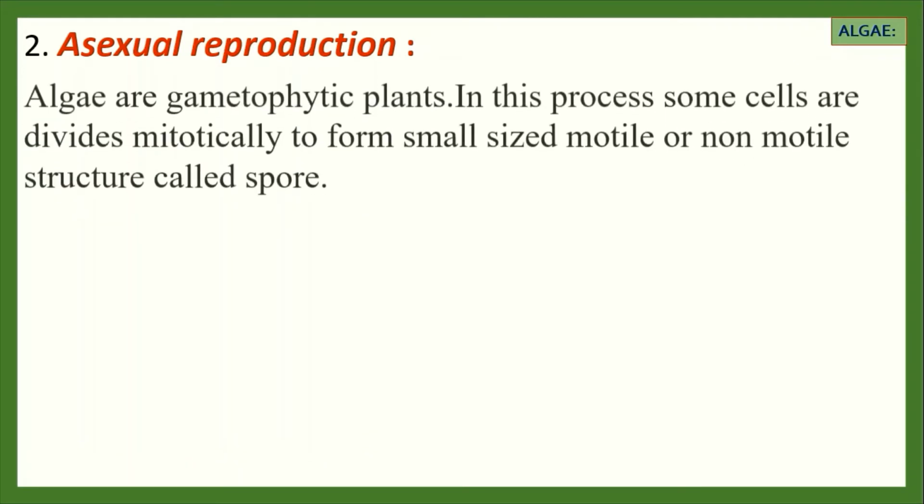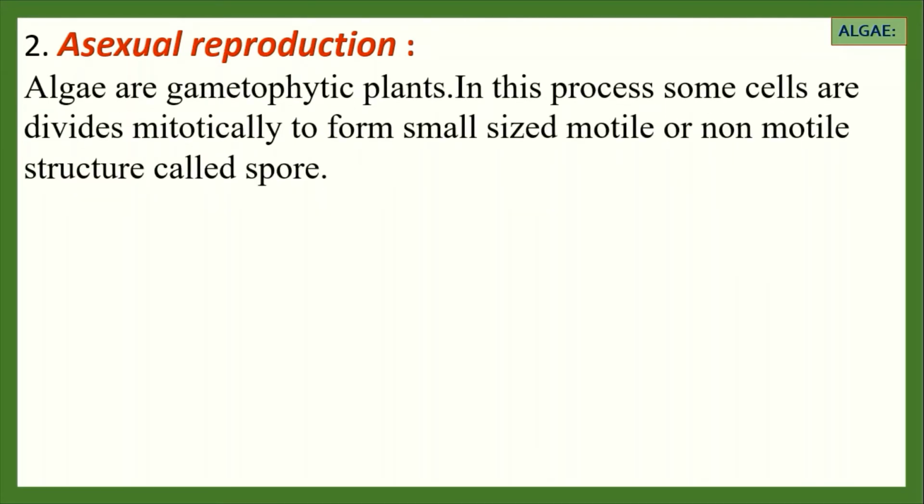Now asexual reproduction. Algae are gametophytic plants. In this process, small cells divide mitotically to form small-sized motile or non-motile structures called spores. Each spore is liberated from the mother cell and gives rise to a new plant. Asexual reproduction is generally much faster than sexual reproduction. It generally takes place by the following methods.